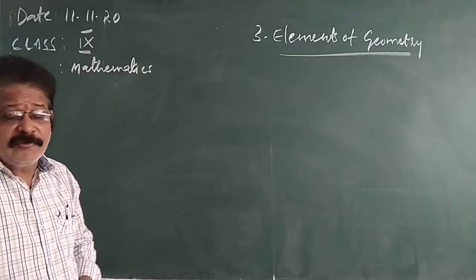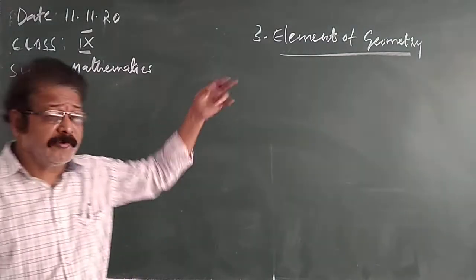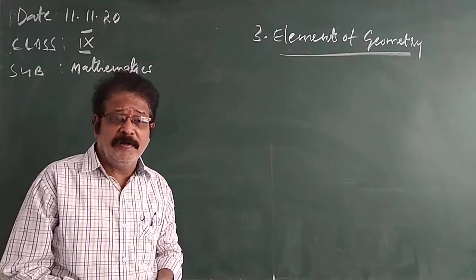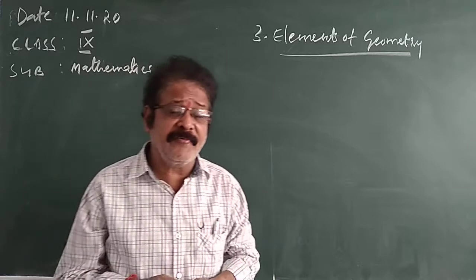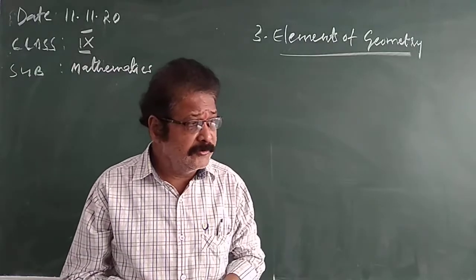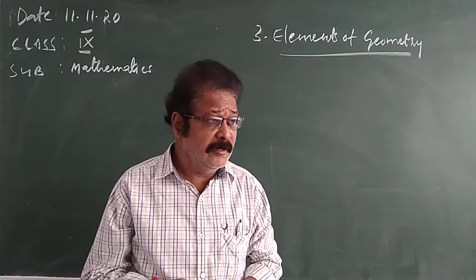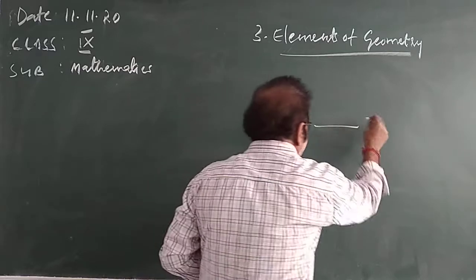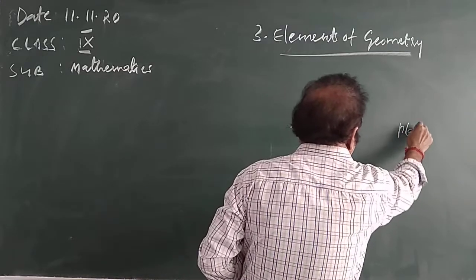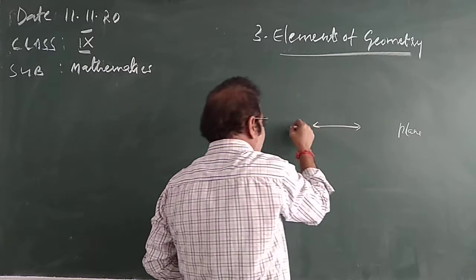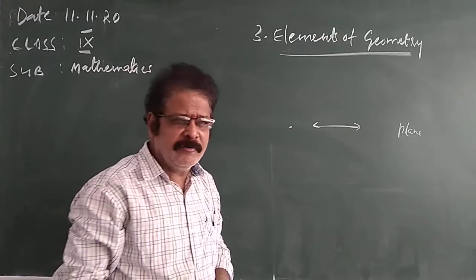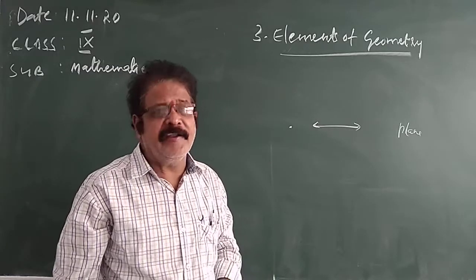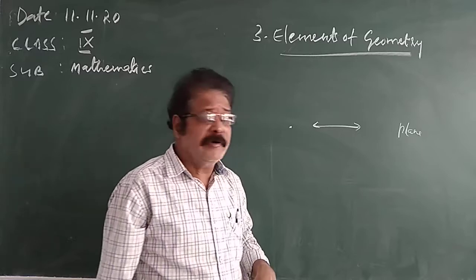Good morning. In the last class we discussed the elements of geometry. Euclid was considered the father of geometry, and we discussed some defined and undefined terms. Let us recall once again. What are undefined terms? The point, line, plane. These are the undefined terms. Why are these undefined terms? They cannot be precisely defined. That is why they are called undefined terms.